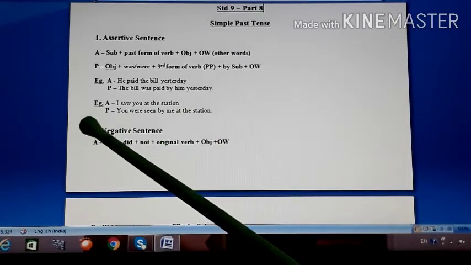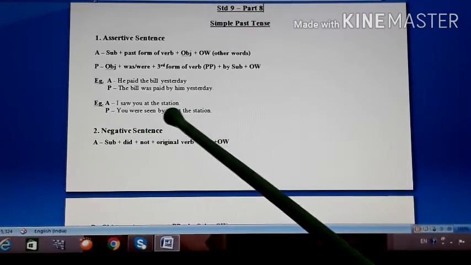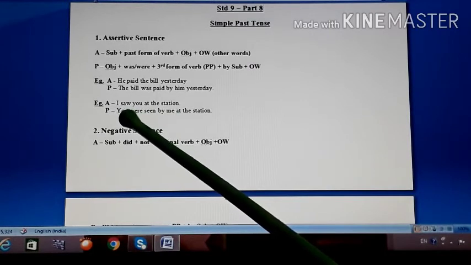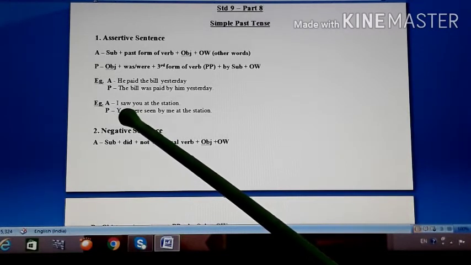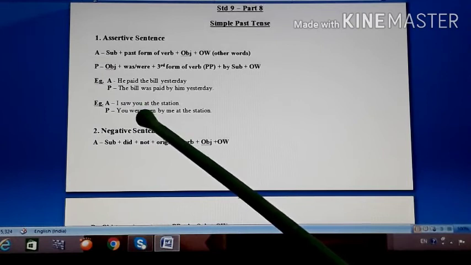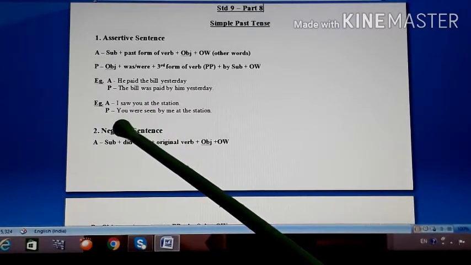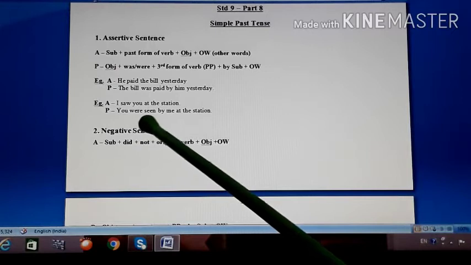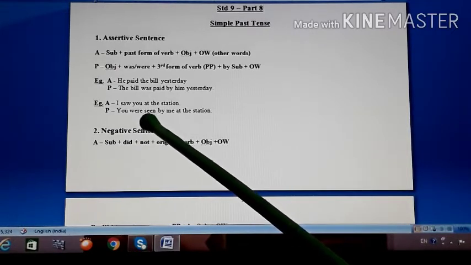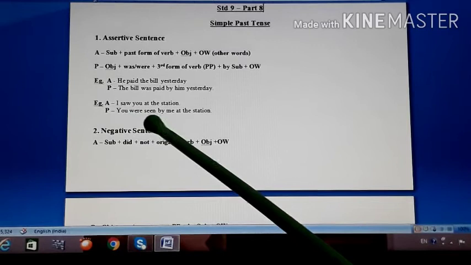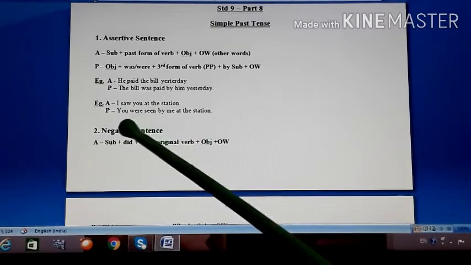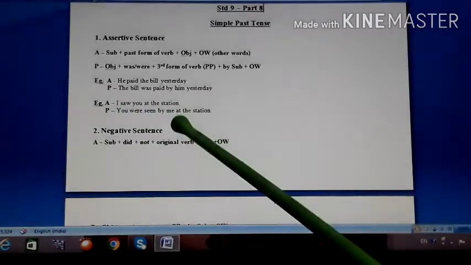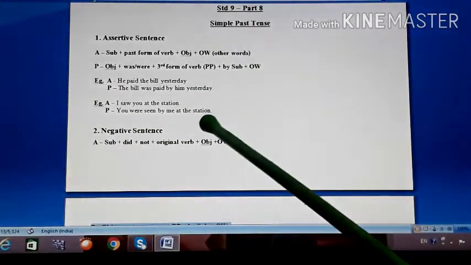Okay, now second example, you see, I saw you at the station. So saw is the past tense of see. So we can easily identify that this sentence is of simple past tense. Whom did I see? So I saw you. You is your object over here. So in passive it will begin with you. So you were seen. Now the third form of see is seen. See, saw, seen. So seen is your third form. So you were seen by me. I became me. Okay, at the station.